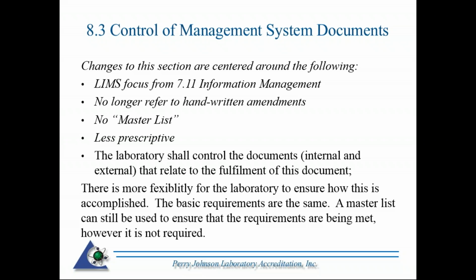Section 8.3, control of management system documents, i.e. old Section 4.3 document control. So changes are centered around more LIMS focus. We talked about Section 7.11 management system. No longer a direct reference to handwritten amendments. One thing is there is no requirement to have a master list. That was required in 2005. It was a shall there. As an assessor, I would always have asked you for a master list.